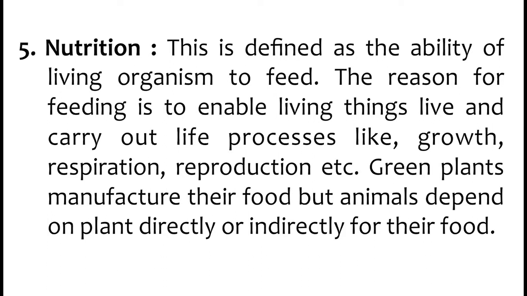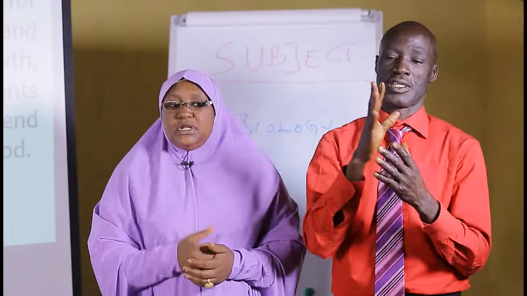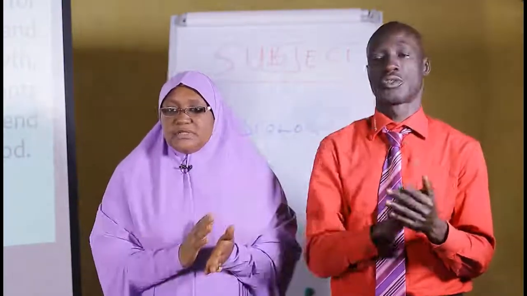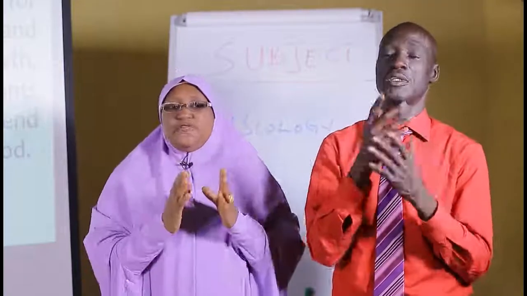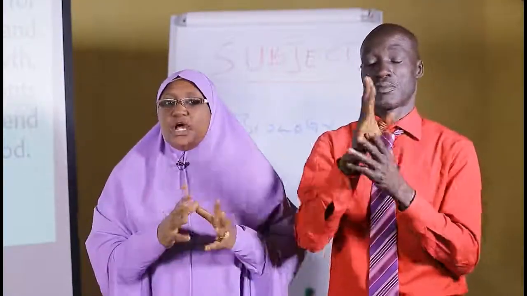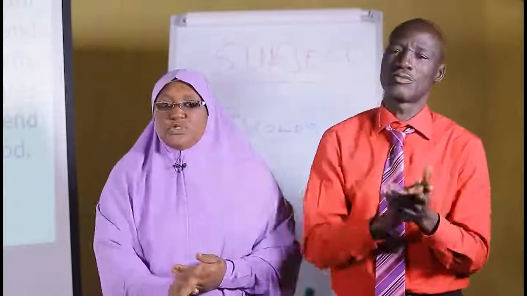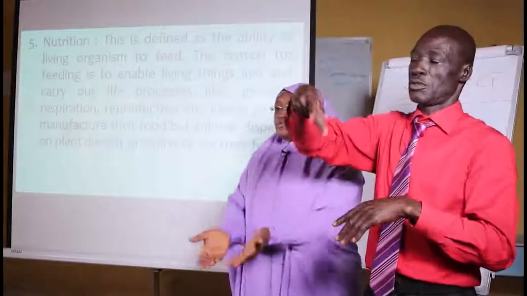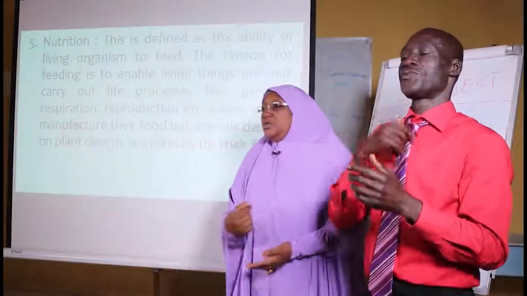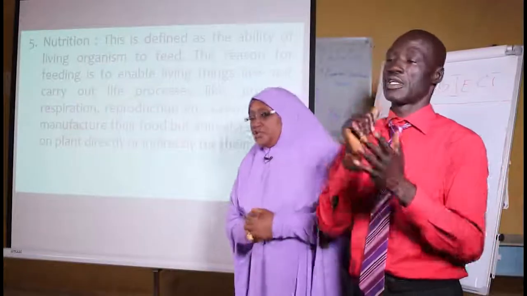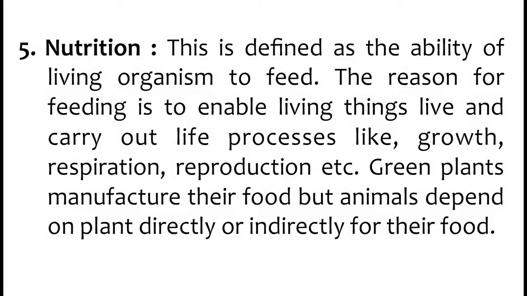Then the next one is nutrition. The ability of a living organism to feed is known as nutrition, even though the feeding is different in plants and animals. Plants, generally, we refer to them as producers. They are known as autotrophs because plants produce their own food or manufacture their own food through the process of photosynthesis. And when they produce the food, we animals now depend on the food. So we are not producers, but we are consumers. Animals are referred to as heterotrophs, while plants are referred to as autotrophs. These ones are producers, these ones are consumers. So that's the difference in nutrition.